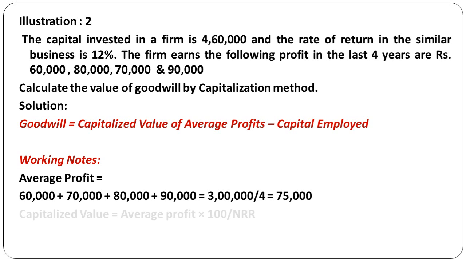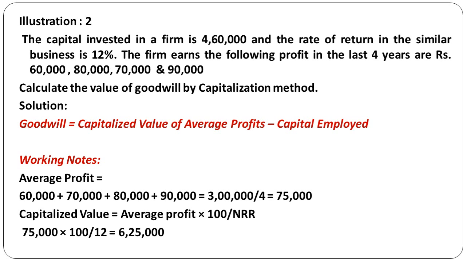Once you get the average profit, then the capitalized value of average profit is equal to, apply the formula, average profit into 100 by NRR. So 75,000 into 100 by 12 is equal to 6,25,000, which is your capitalized value of average profit. Then goodwill is equal to capitalized value of average profit, 6,25,000, minus capital employed, directly given in the question, that is 4,60,000. So goodwill is 1,65,000.